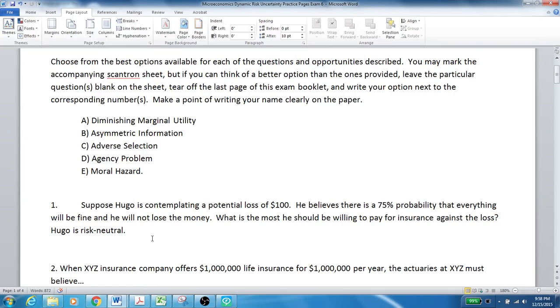Here's Hugo. He's contemplating a potential loss of $100. He believes there's a 75% probability that everything will be fine. So what we do there, since he will not lose the money 75% of the time, he shouldn't pay more than 25% of $100 for insurance. The most he should be willing to pay for insurance, therefore, is $25.